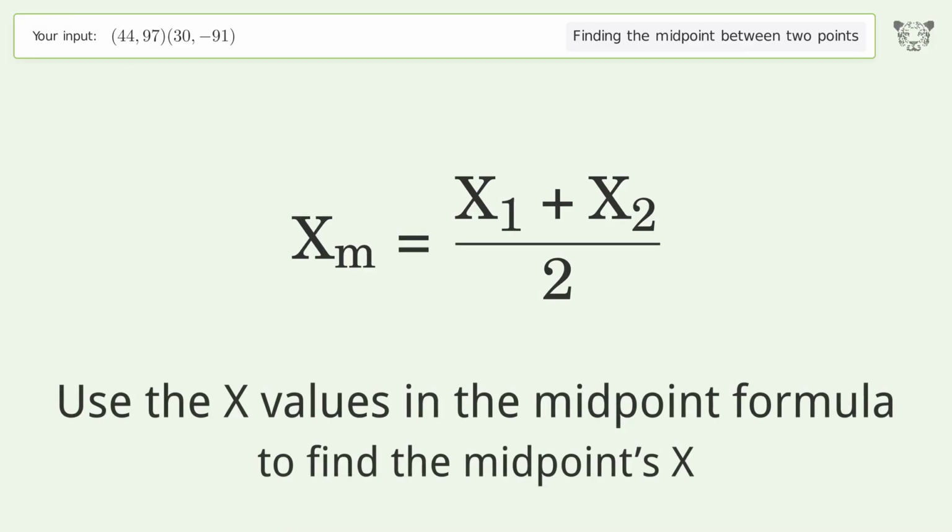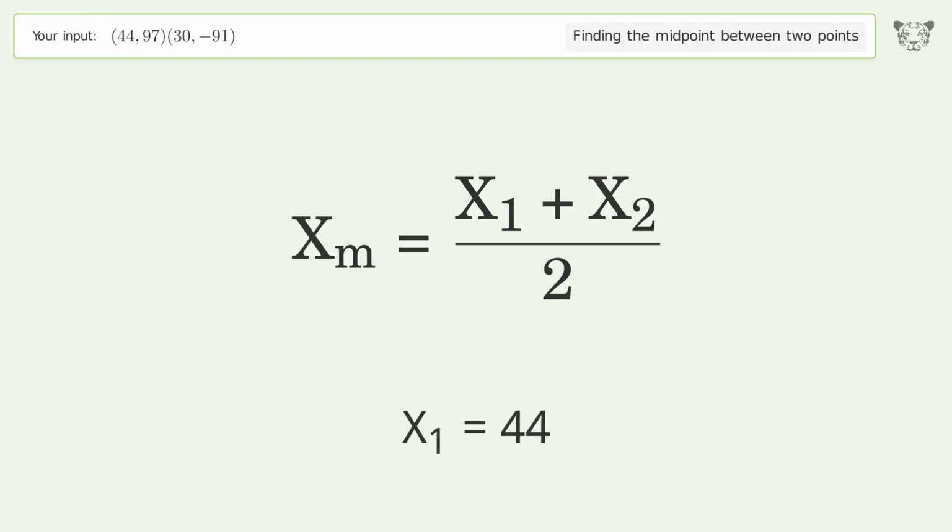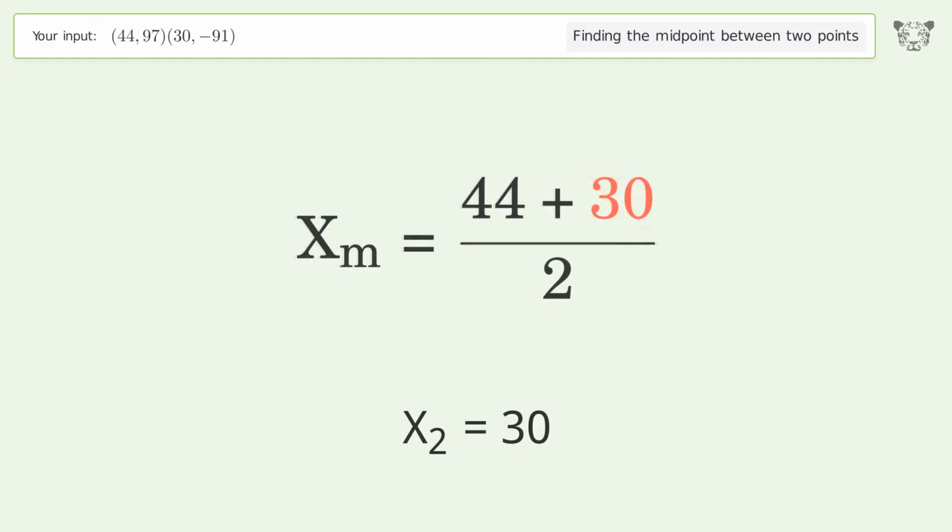Use the x values in the midpoint formula to find the midpoint's x. x1 equals 44. x2 equals 30. Simplify the arithmetic.